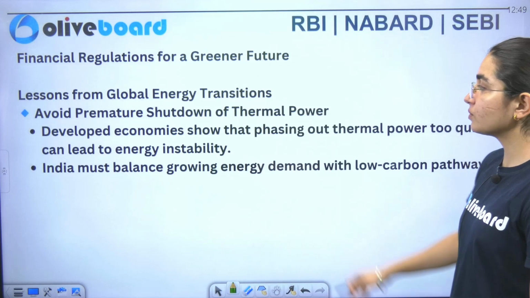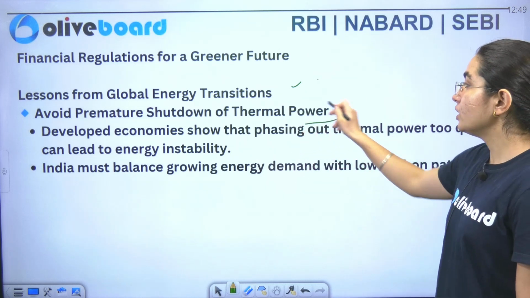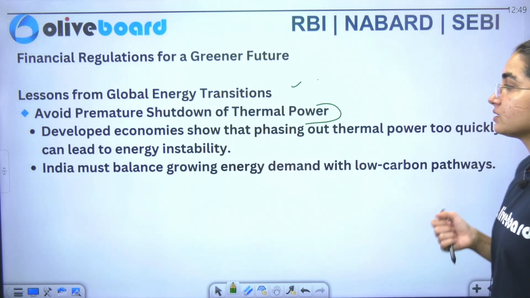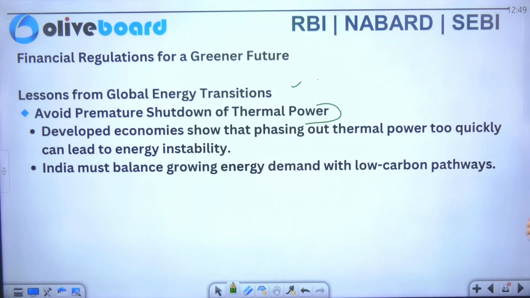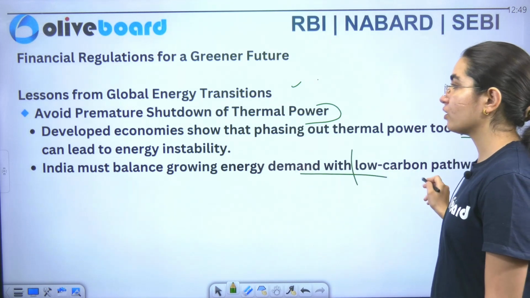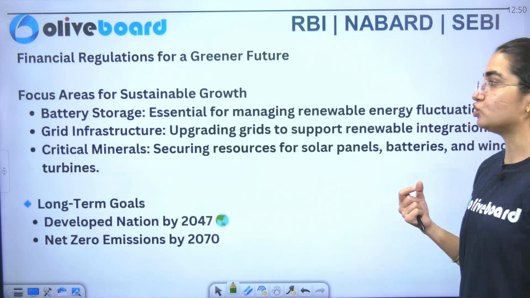Now, what are the lessons from the global energy transition? You have to avoid premature shutdown of the thermal power. This is what has been specifically mentioned in your survey. Similarly, developed economies show that phasing out thermal energy too quickly can lead to energy instability. Now, India must balance growing energy demand with the low carbon path. This is what we have learned from the global energy transitions.